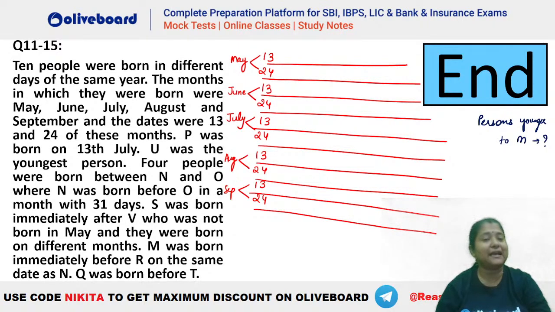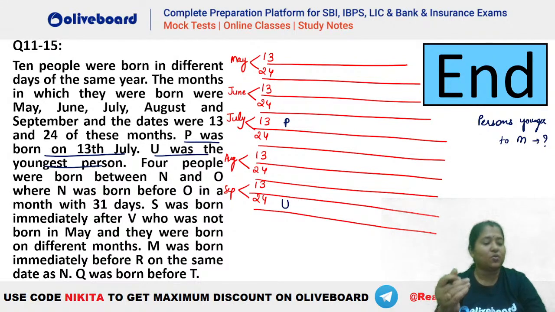So you can see there are 10 people born in the same year. They are born in the months of May, June, July, August and September on the dates of 13th and 24th, right? So these are the dates given. So we have 10 dates in total and 10 persons to be placed. So that means none of the dates is going to be vacant in here. So now it is given P was born on 13th of July. This is a fixed information here. U was the youngest person. So if U is the youngest person, that means he should be born on September 24th, because the youngest person will be the one who is born the last.